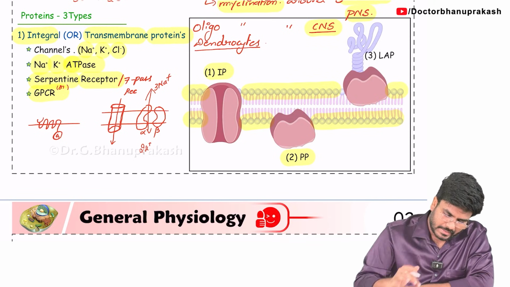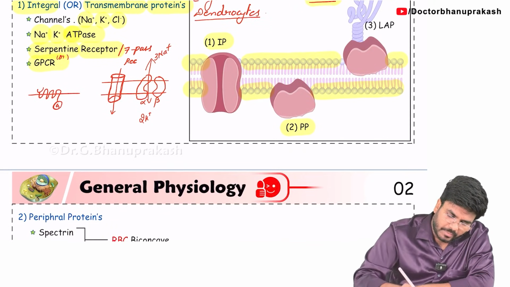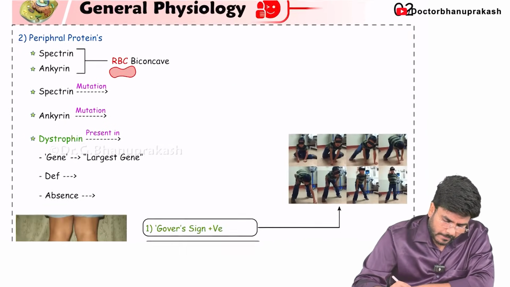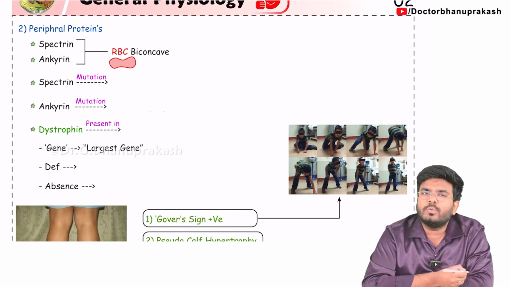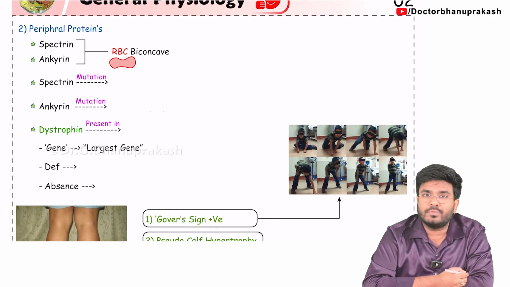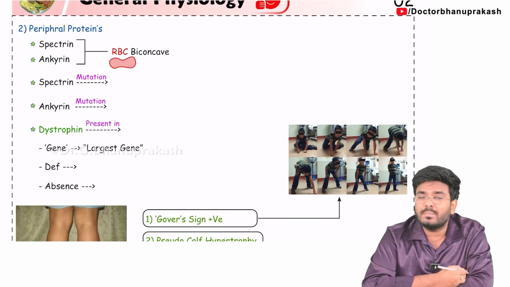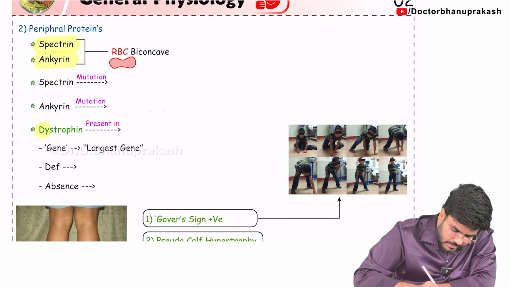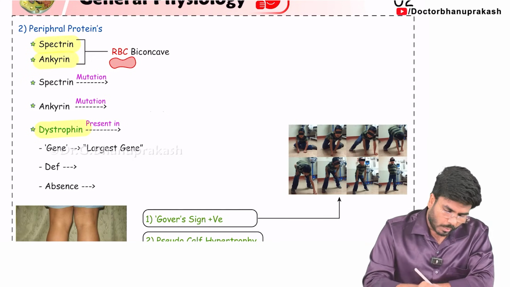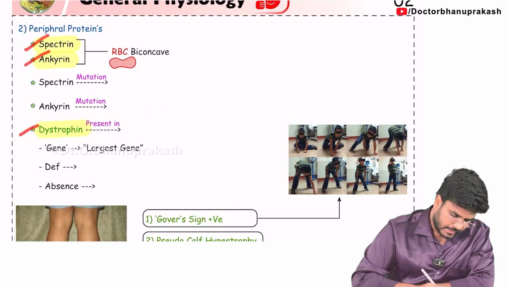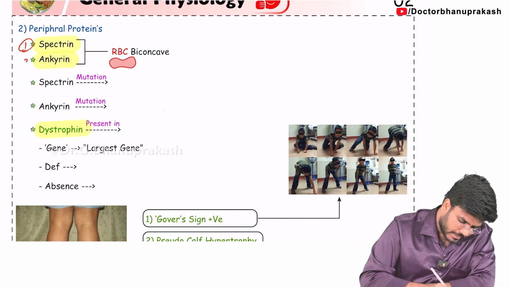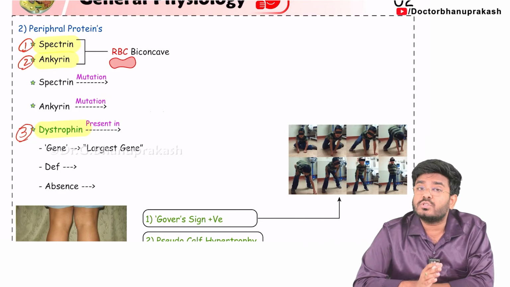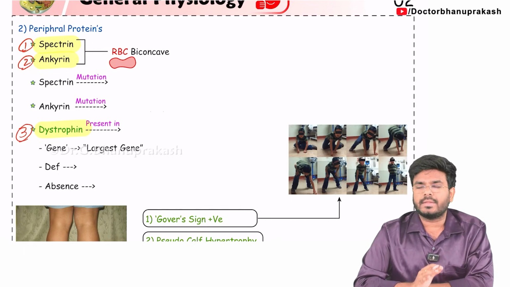Next, let's look at the second type of protein, called a peripheral protein. Now you will have an immediate doubt: sir, can you give me any examples of peripheral proteins? We know the examples of integral proteins, but what are the examples of peripheral proteins? I am giving you 3 examples: spectrin, ankyrin, dystrophin. These are the 3 types of peripheral proteins which are only attached to one side of the cell membrane, either in or out.